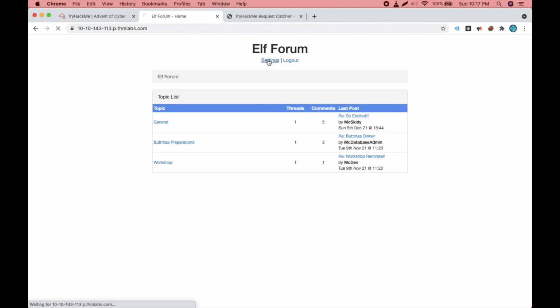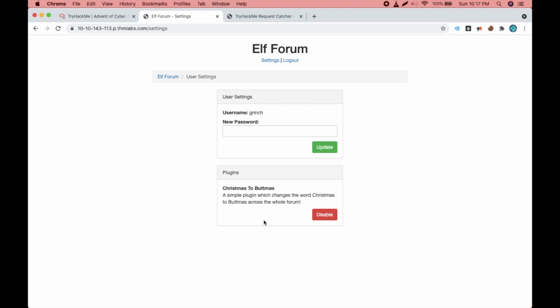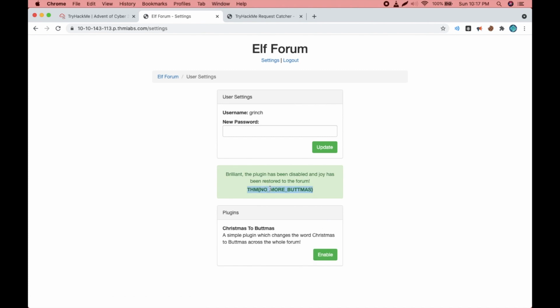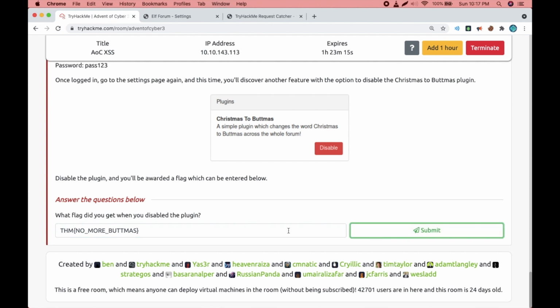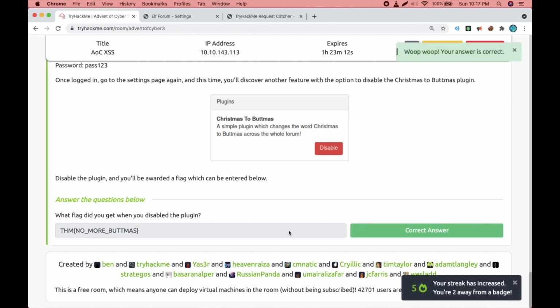Let's go to settings, and we see this new button here to press, which was only available to Grinch. If we click disable here, we get the flag. Now let's enter that, and we have completed this video.